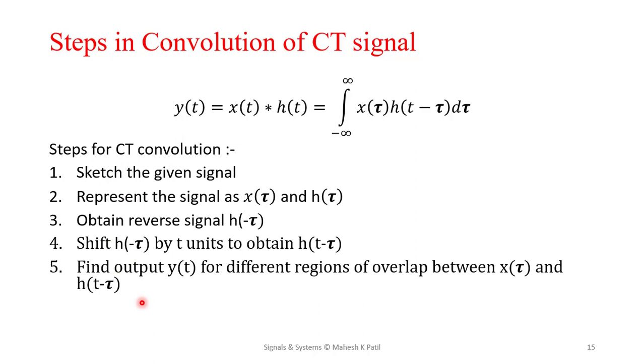So we'll see some problems based on this convolution integral or CT LTI system.